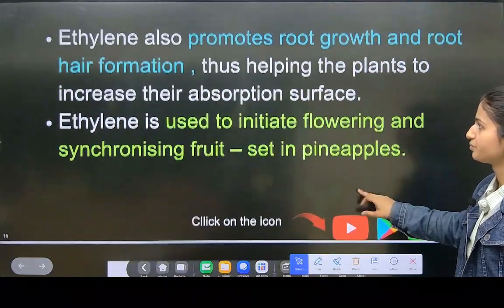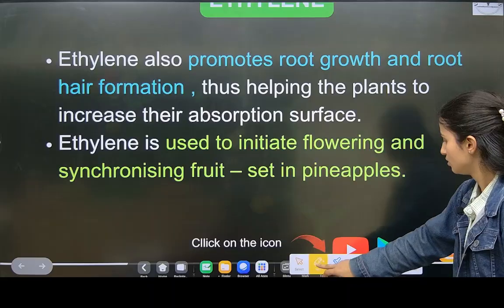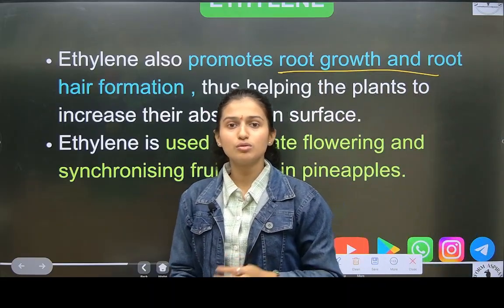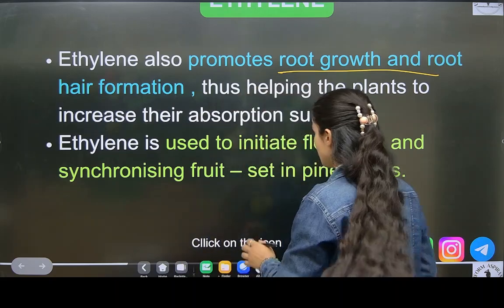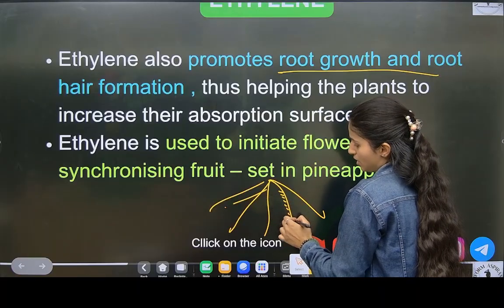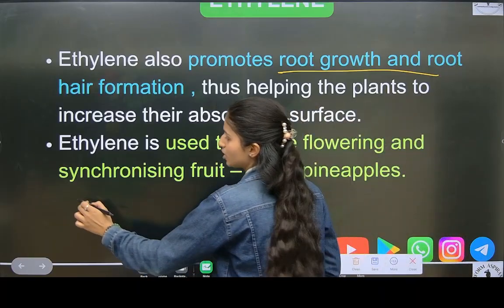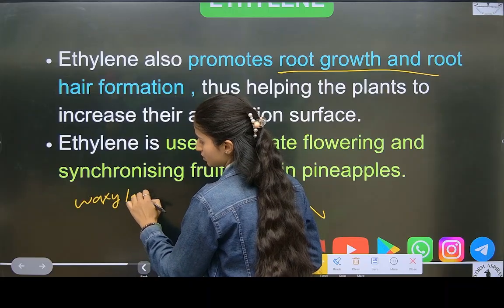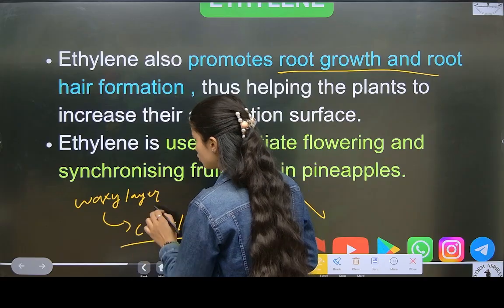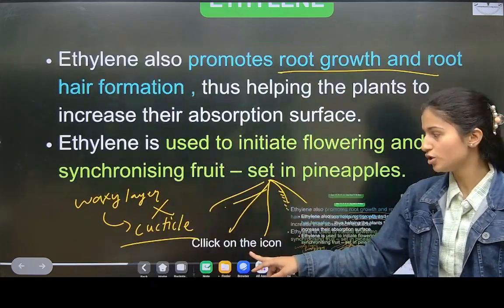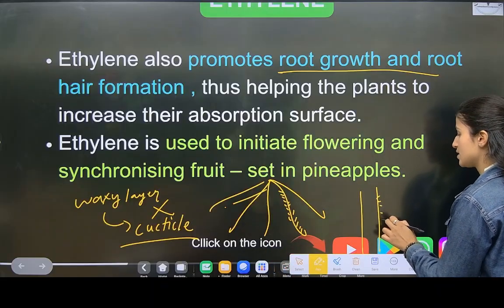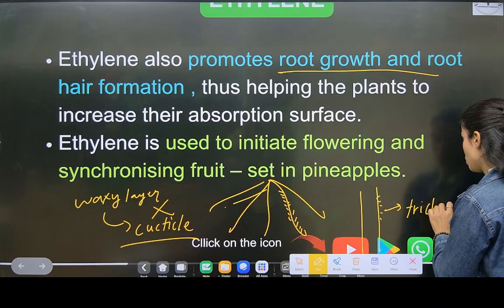Okay, now see. It also promotes root growth and root hair formation. Now I have told you that on roots there are some hairs, but there is no waxy layer. What is that waxy layer called? Cuticle. This is not present on roots. But these small hairs, like we have seen on the branches, which we call trichomes. Yes or no?